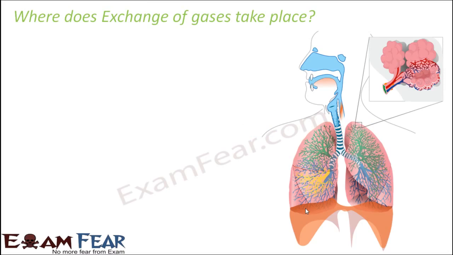So now the question is, where does exchange of gases occur? Whenever I say gases, I actually mean oxygen and carbon dioxide. Till now we talked about breathing. So we saw how oxygen rich air enters our body and reaches the alveoli, and how carbon dioxide rich air comes out from alveoli to outside. So we have just covered that part. Now the question is how the carbon dioxide comes to alveoli and how oxygen moves from alveoli to different cells of the body. So what interesting happens at the alveoli? That is what we will see now.